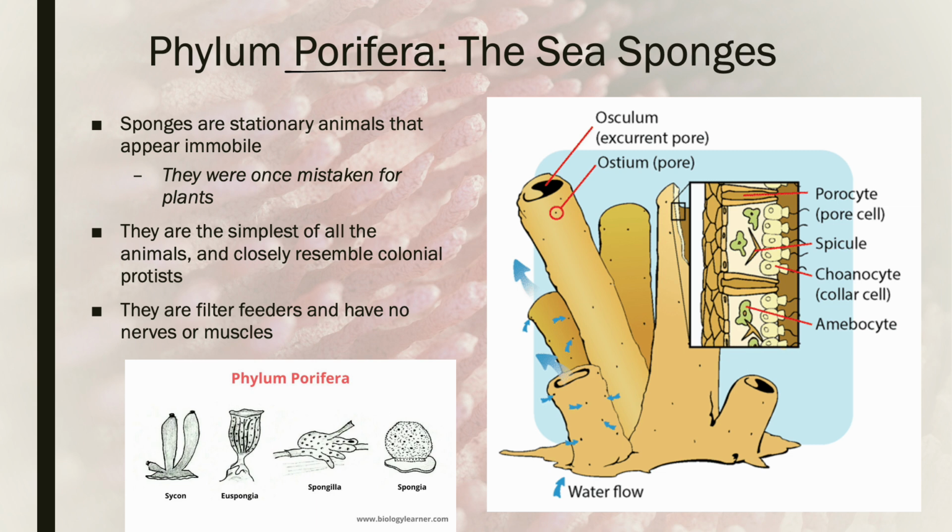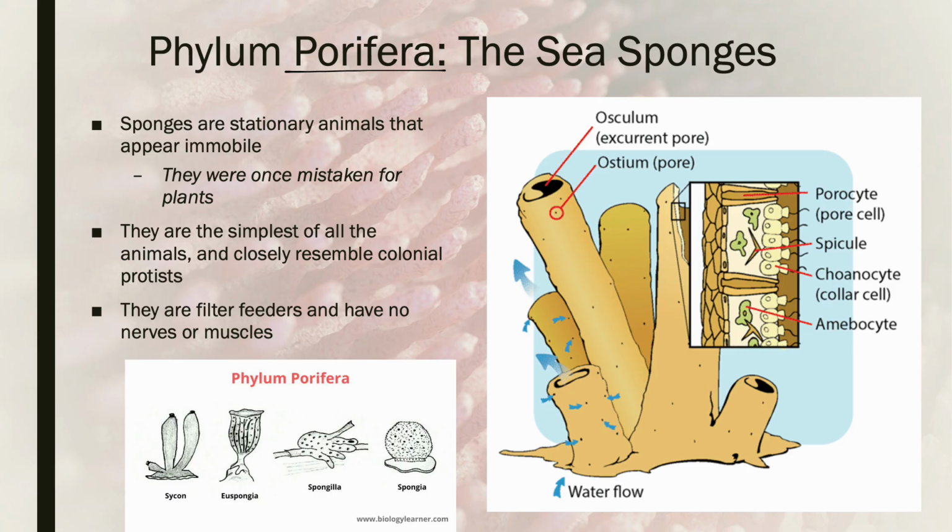They are stationary animals that appear immobile. And again, if you get any sort of old school biology book or botany book, you may see sea sponges lumped in there. Because at one point, if it wasn't overtly an animal, it was just sort of classified as a plant, but now we know better. They're the simplest of all the animals that very closely resemble colonial protists.